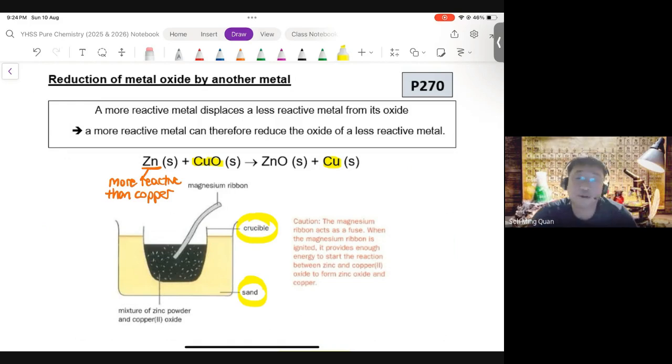But the most important thing we need to know here is zinc powder plus copper(II) oxide. This is a displacement reaction. It works because zinc is more reactive than copper, so you can displace copper from copper(II) oxide.